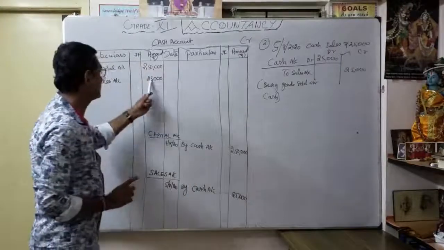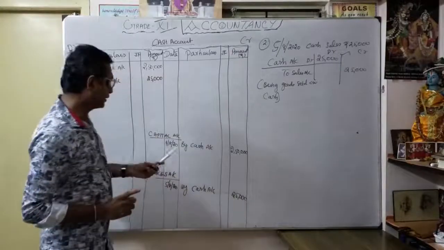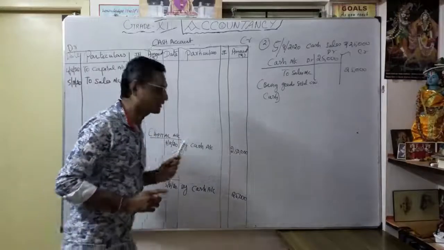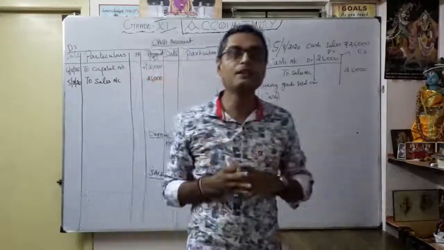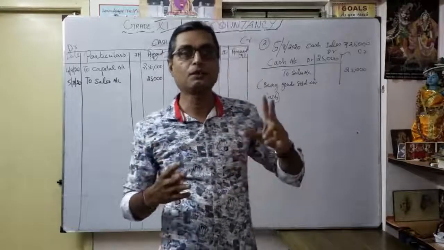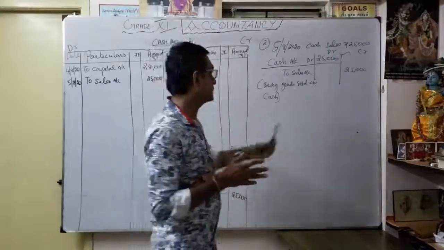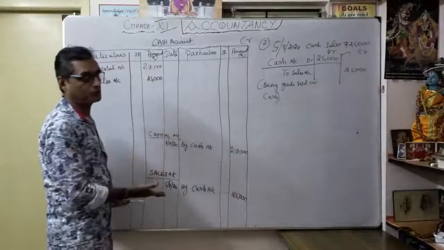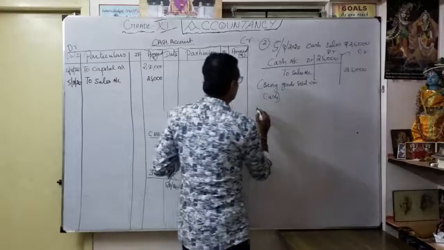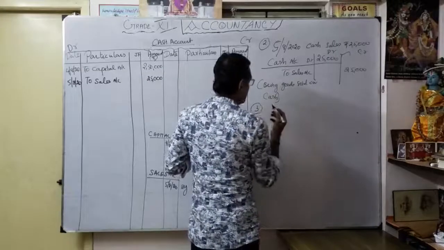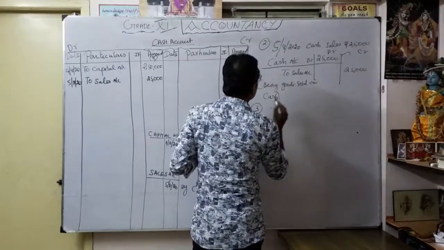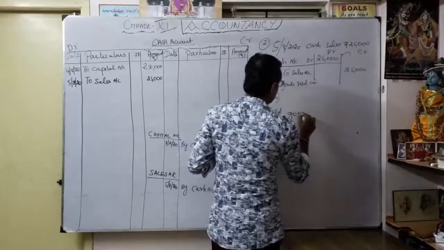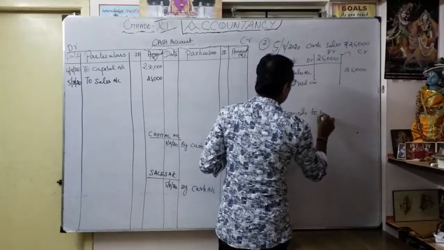That is the corresponding debit and corresponding credit. Here also, cash account debit to capital account: corresponding debit, corresponding credit. So for every debit there is a corresponding credit. This is the double entry system. We want to confirm whether both my debit and credit are entered in your ledger account. Understood? Now see the next example, the third one: sold goods to Kumar.